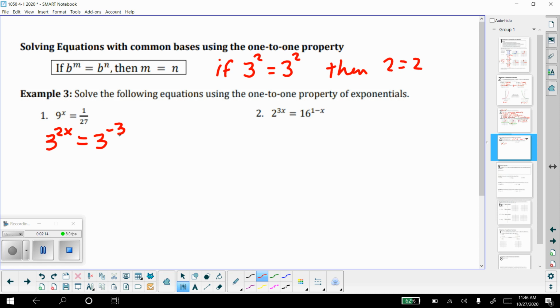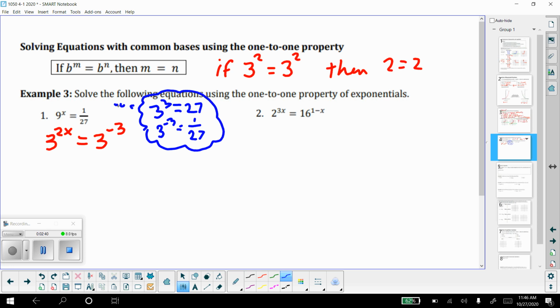So 1 over 27 is the same thing as 3 to the negative third. Just a little side note, 3 to the third is 27, so 3 to the negative third is 1 over 27. Hopefully that makes sense. Just a little side thought process here.